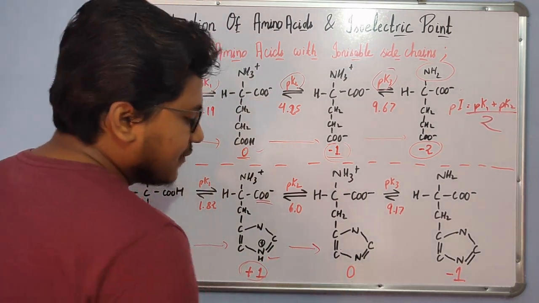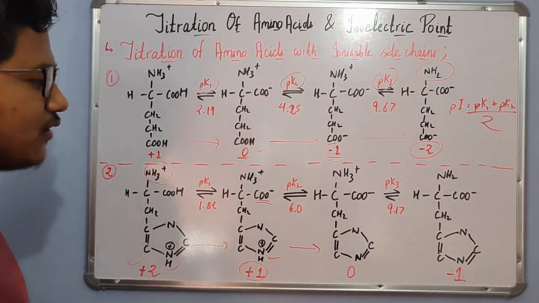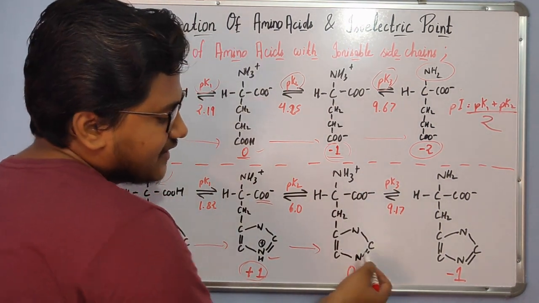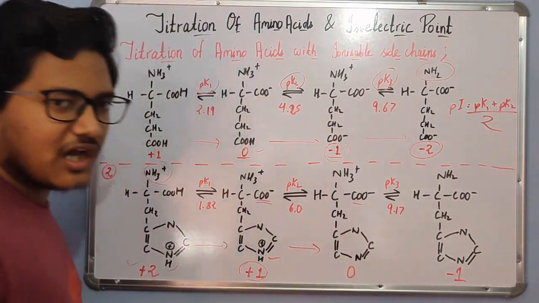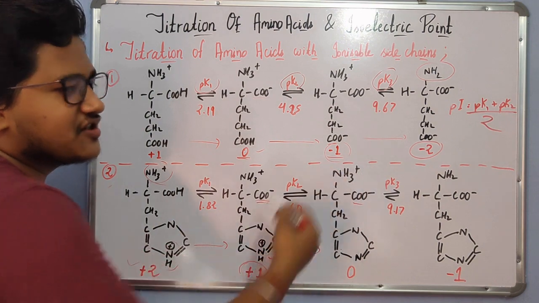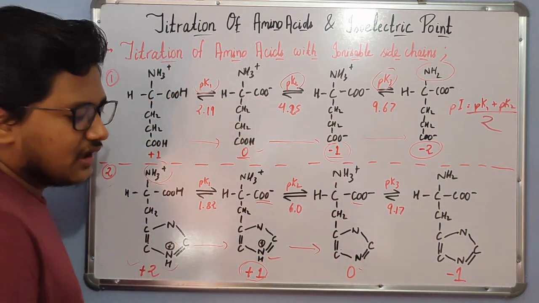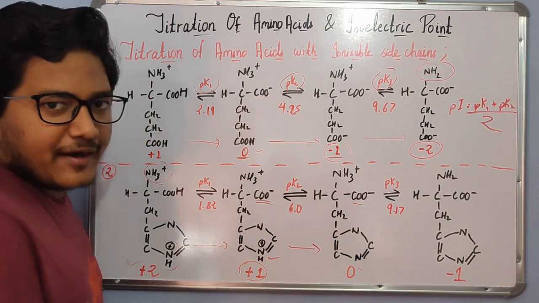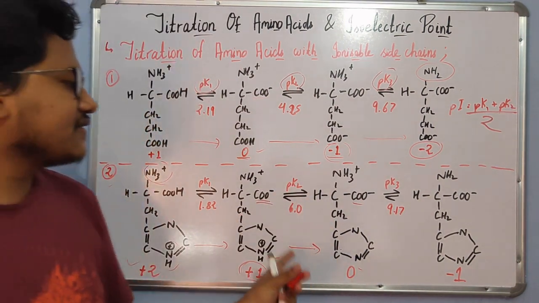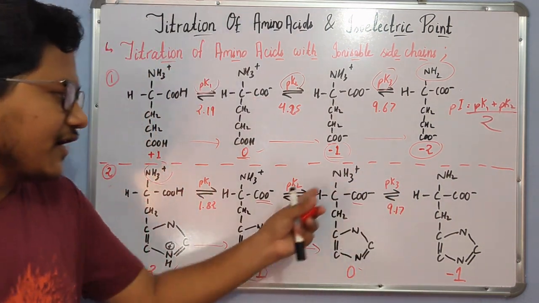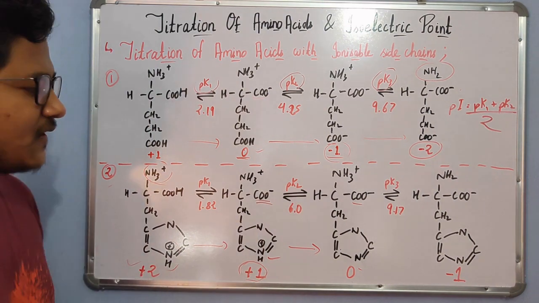With a further increase in the pH, now the overall charge is neutralized because the side chain amino group loses its proton and the negatively charged carboxyl group neutralizes the positively charged amino group, as a result of which the net charge now is 0 and it is the isoelectric point, because at this point the overall charge is 0 and this amino acid will be electrophoretically non-mobile as well as least soluble around this pH.